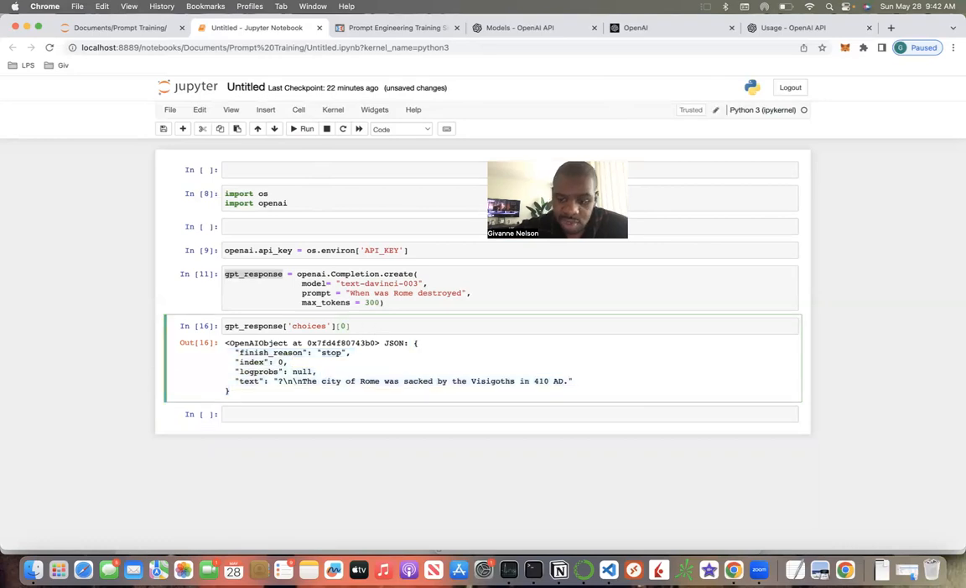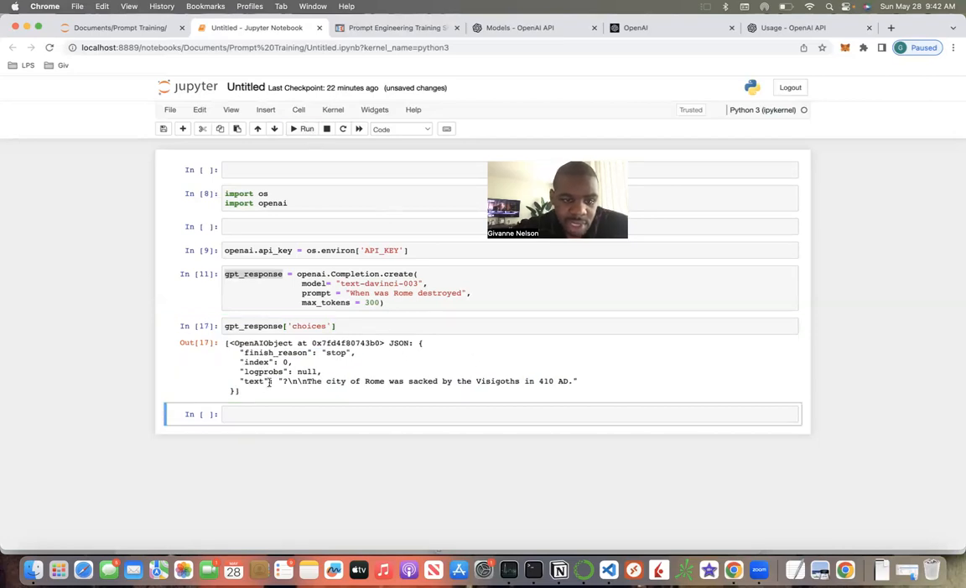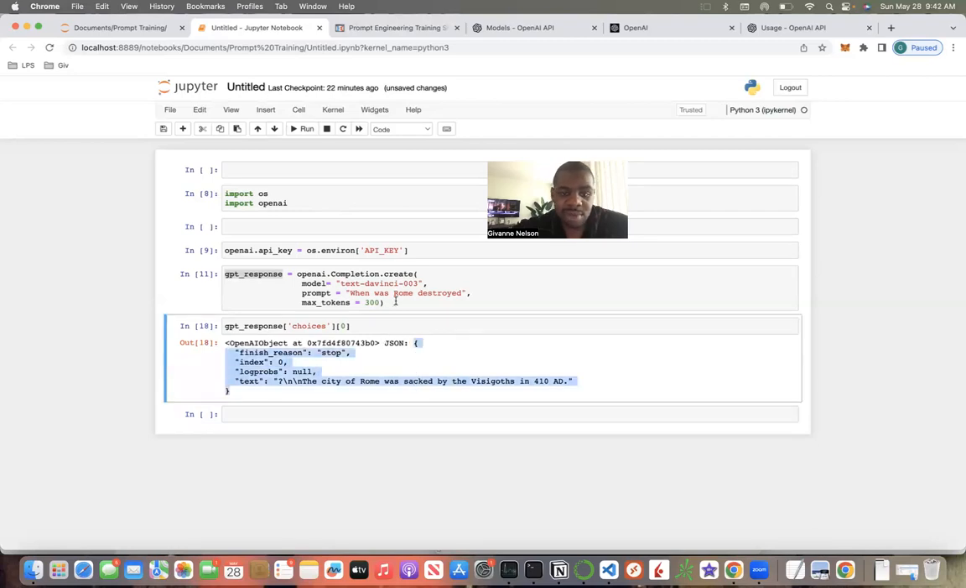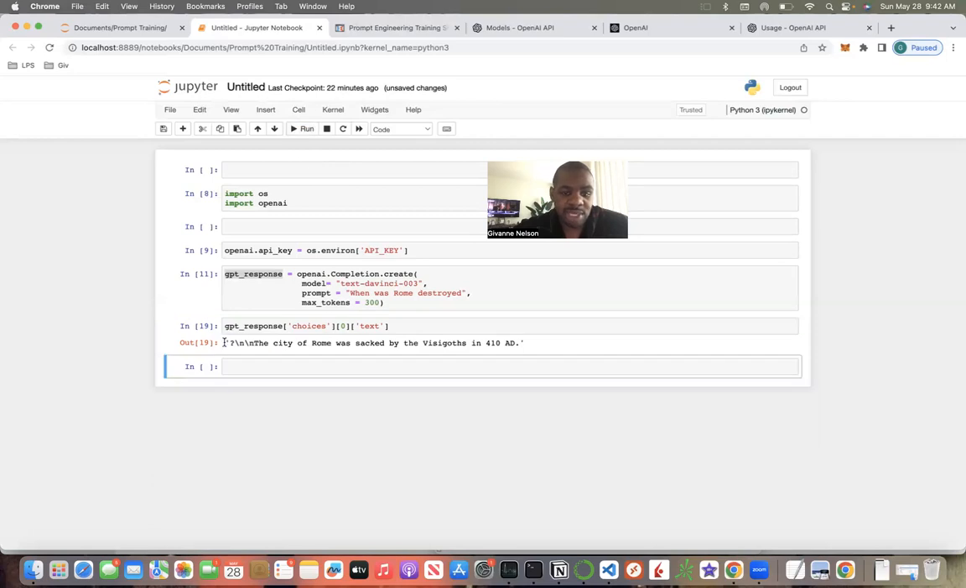Let me show you what it looks like before, if you missed that. See, it was actually within these brackets here. We need to get into that, so let's put 0. And you see they're gone now. So now we've gotten into the object, and now we can call text. Let's run that. And boom, we got the text. This is the response.